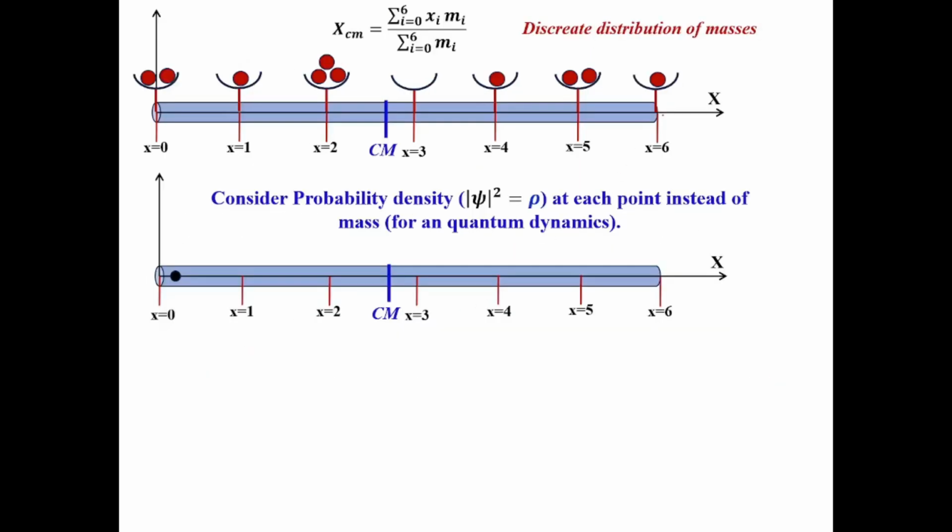So we considered the discrete distribution of masses like this, and how we can find the center of mass by this formula. Now consider probability density, that is rho equal to psi mod square at each point, instead of mass, for quantum dynamics. So here, instead of mass, at x equal to 0 the mass is 2m, or this is m naught, and this is m1, like that. Instead of mass, you just consider psi mod square, or probability density, at each point, because we are approaching quantum mechanics, right?